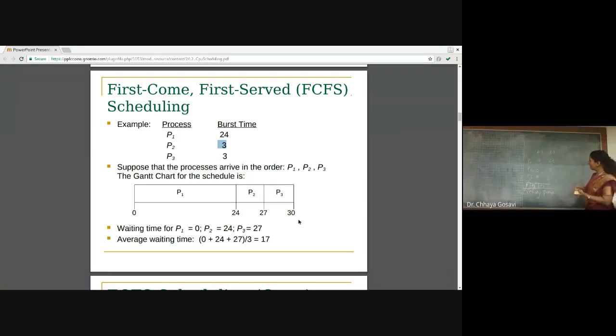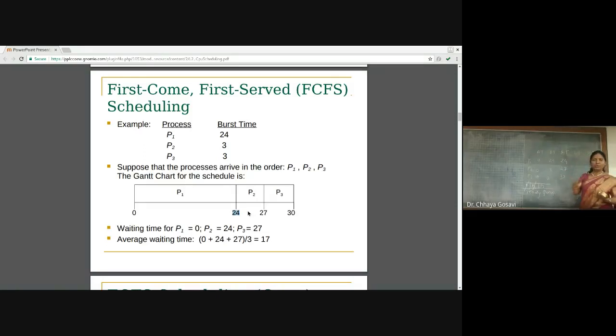On the slides, you can see the Gantt chart. So we have to calculate finish time, when each process is finished, then turnaround time and wait time. How to calculate finish time? You can see from the Gantt chart, P1 is finished at 24. So finish time for P1 is 24. Finish time for P2 is 27, and for P3, it is 30.